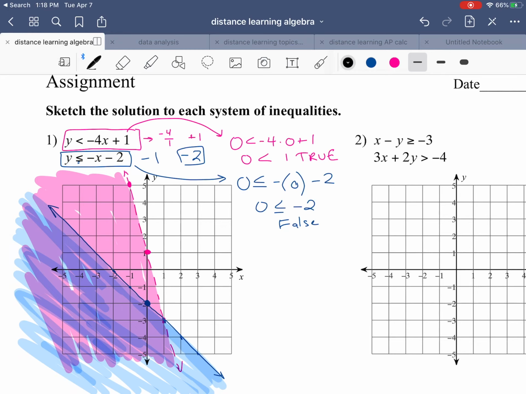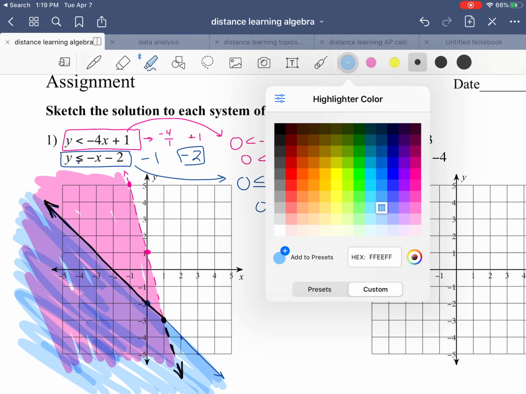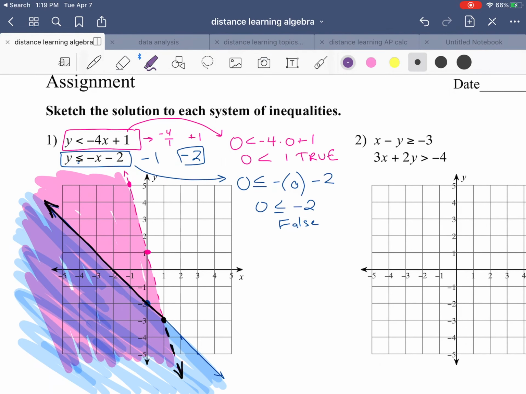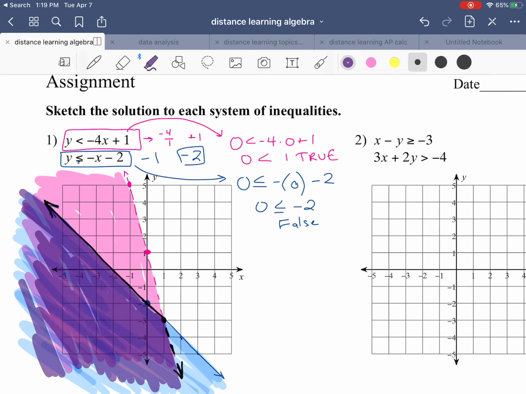And you can see that there is some overlap. First of all, I'm going to make the boundaries of this double shaded region a little bit more bold so that it really stands out. So that now bolded line is the boundary of my region. And then to really emphasize that this shaded region here is the actual solution set, I'm going to go over that with the highlighter. So this darker double shaded region is the solution.